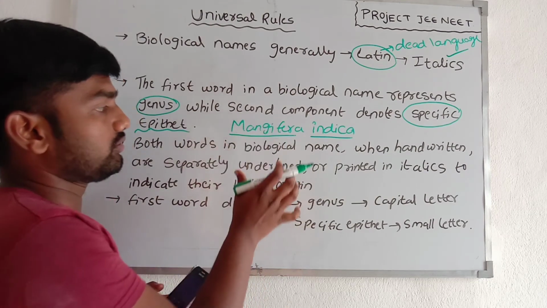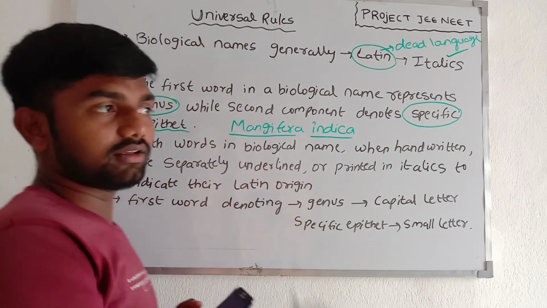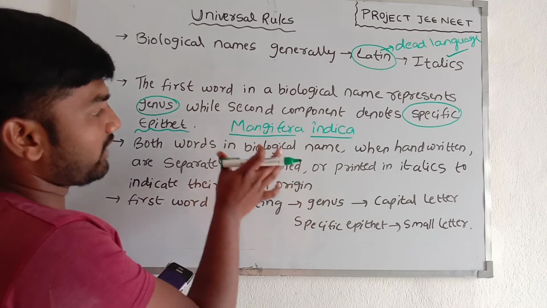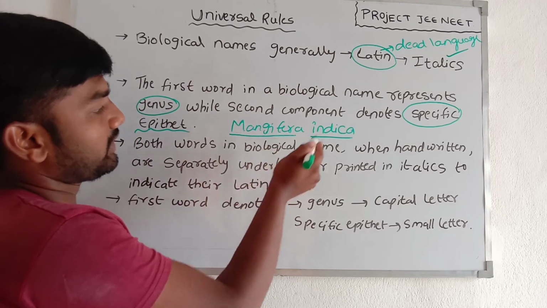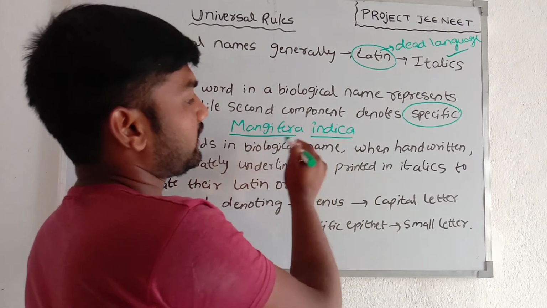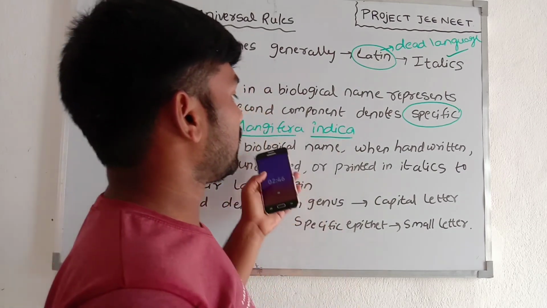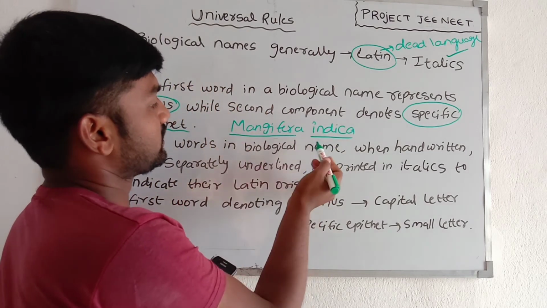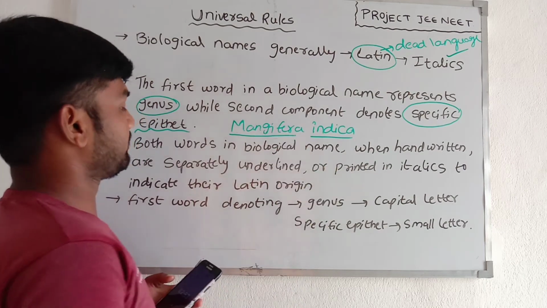This is one rule given by scientists or biologists. So the scientific name of mango, Mangifera indica, is separated by underlining.